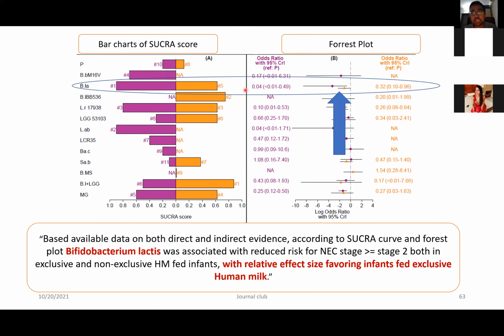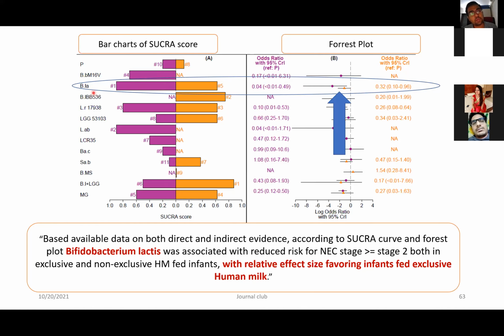So the odds ratio is very low, which means there is a good reduction in necrotizing enterocolitis compared to the non-exclusively human fed infants. So what I'm trying to say here is that there is a reduction in efficacy when we test Bifidobacterium lactis in exclusively fed versus mixed feeding. That is why the type of feeding is very important in knowing the efficacy.